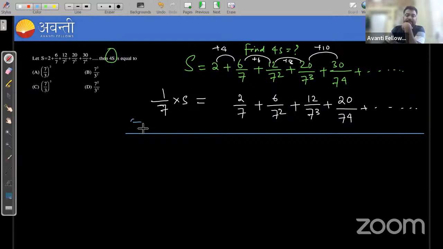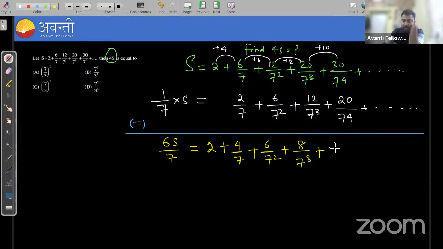We are getting s minus s by 7, that is 6s upon 7, which is equal to 2 plus 6 by 7 minus 2 by 7, that is 4 by 7, plus 12 by 7 square minus 6 by 7 square, that is 6 by 7 square, plus 20 by 7 cube minus 12 by 7 cube, that is 8 by 7 cube, and this is 10 by 7 to the power 4 and so on.